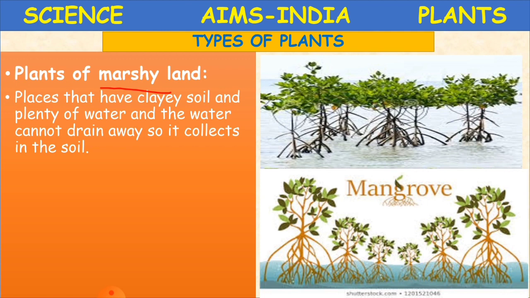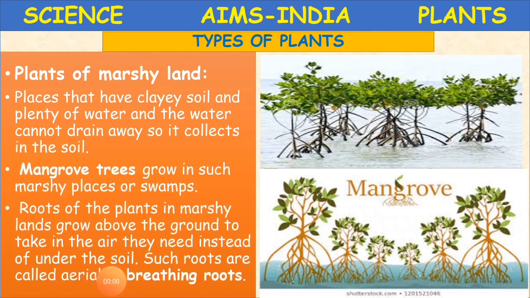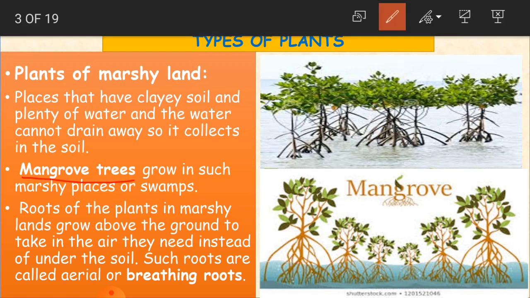Why is it very sticky? Because it is always wet. This clay is very soft because this soil is in a wet area. So these marshy areas have clayey soil, which is convenient for growing some types of trees. If you see here in our picture, we have trees which we call mangrove trees. Mangrove trees grow on the water surface here.